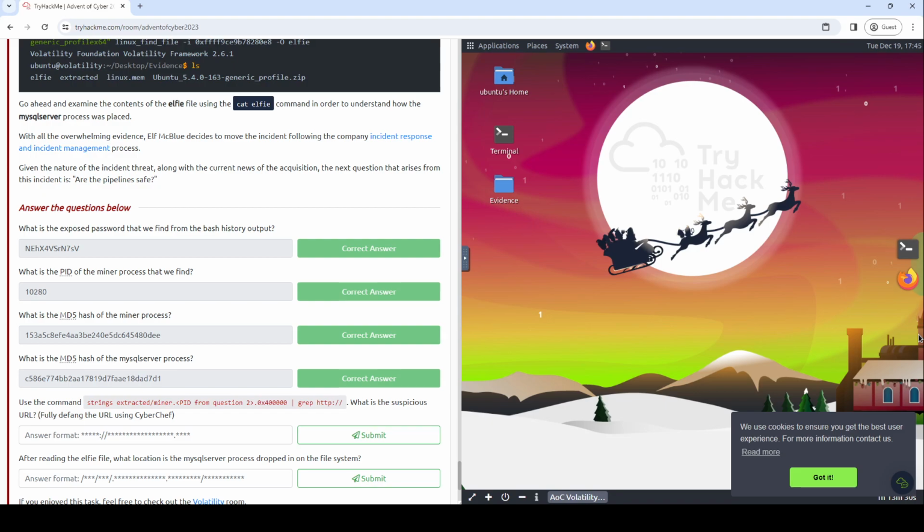Using the command strings extracted /miner.ph. Hang on. What does it want here? Oh, strings. Okay, we're using strings. Get it. Using the command strings. Gotcha. Okay. I'm going to just really quickly grab that here.